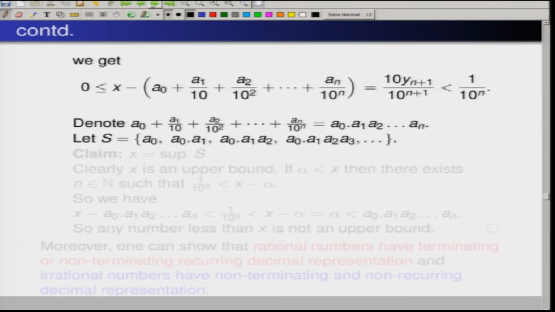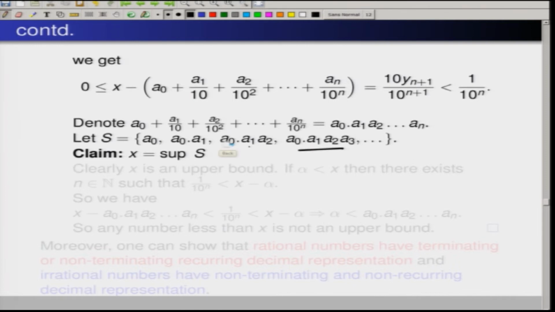Now, what we claim is that the x we have started with is nothing but the supremum of this set S. As you can see, at every step we are getting a bigger number.